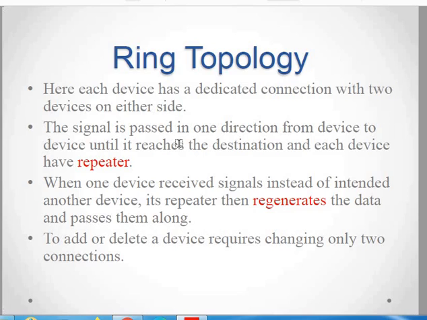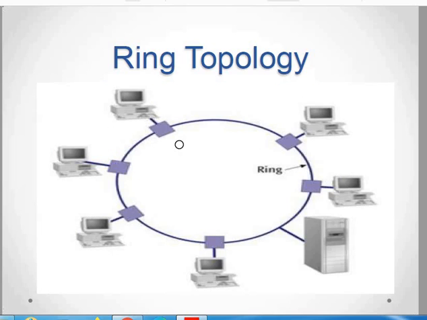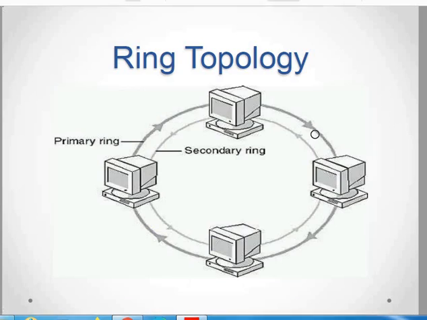To add or delete devices, you only need to change the two connections at either end. Here you can see that if this device wants to communicate with that device in an anti-clockwise fashion, the data is passed from this device. This will act as a repeater, this will act as a repeater, this will act as a repeater, and the information is sent to the last device, which comes to know that the token is meant for it, and it processes that information.